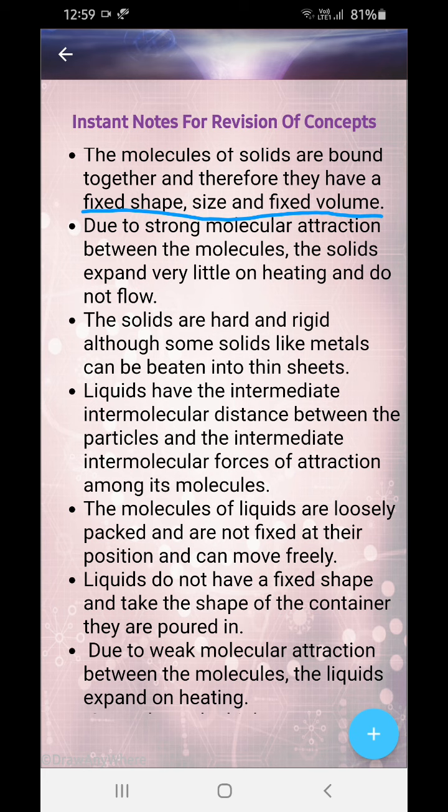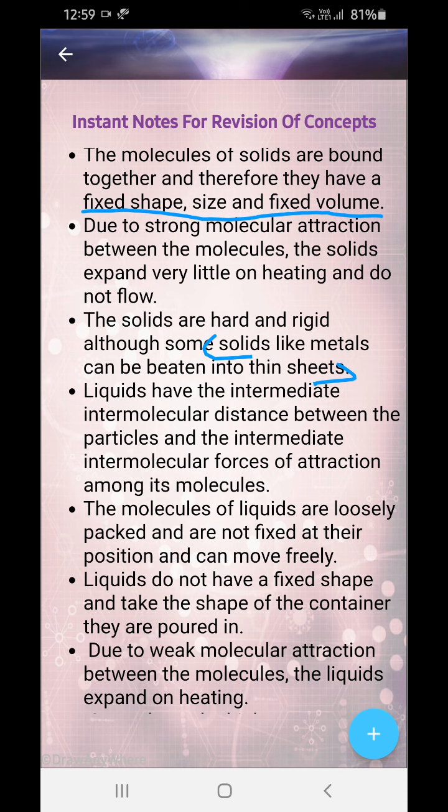Due to the strong molecular attraction between the molecules, solids expand very little on heating and do not flow, okay, because of their strong attraction, okay. Now the solids are hard and rigid, although some solids like metals can be beaten into thin sheets, okay. Now these are exceptions, but generally solids are hard and rigid and they are brittle also.